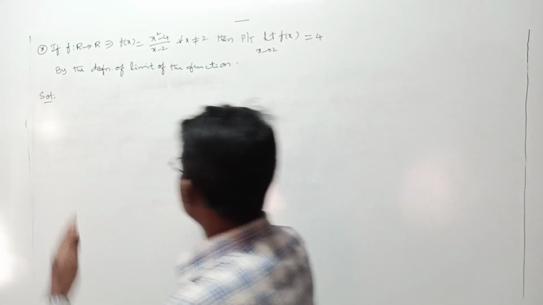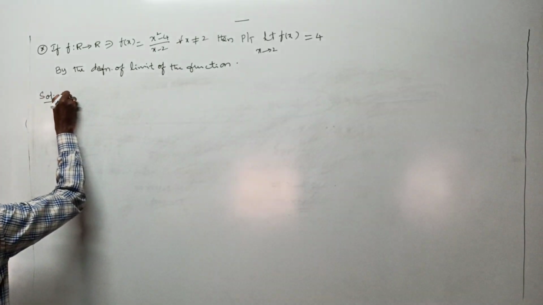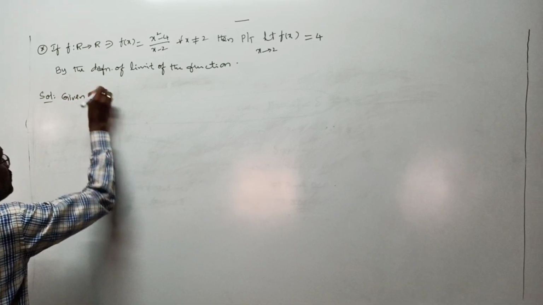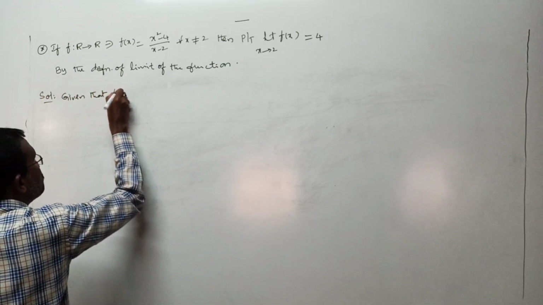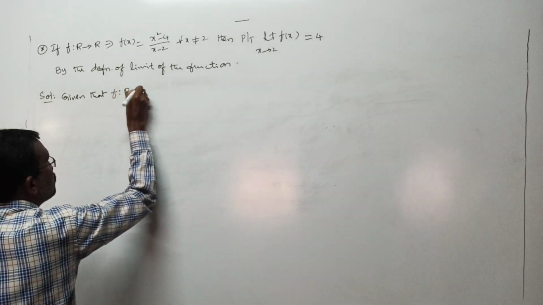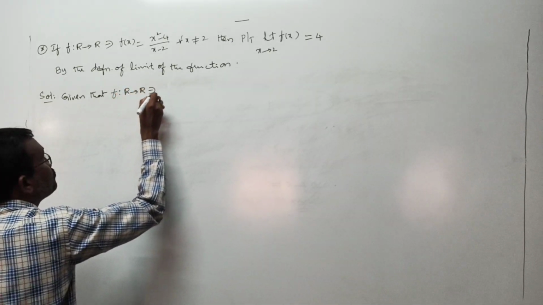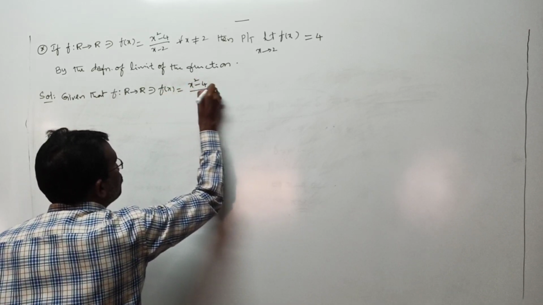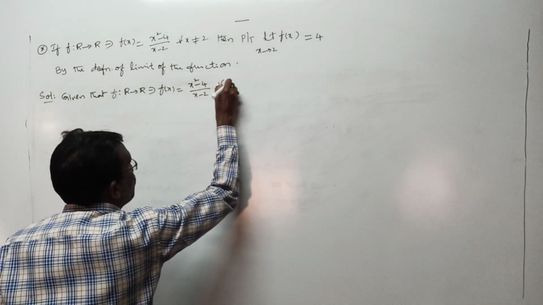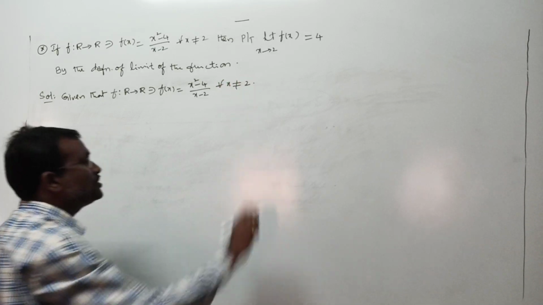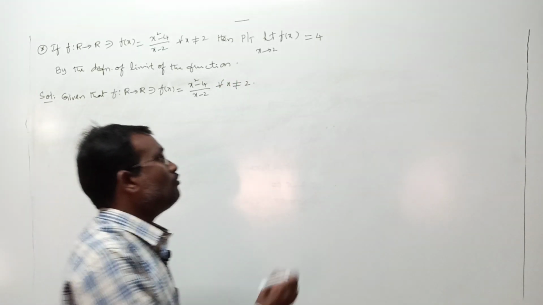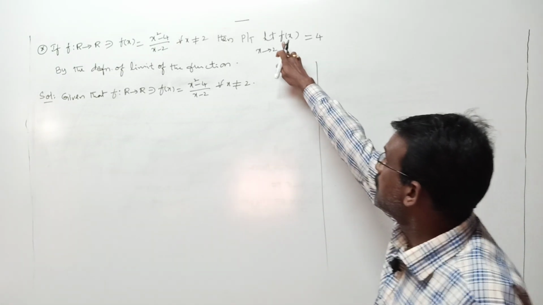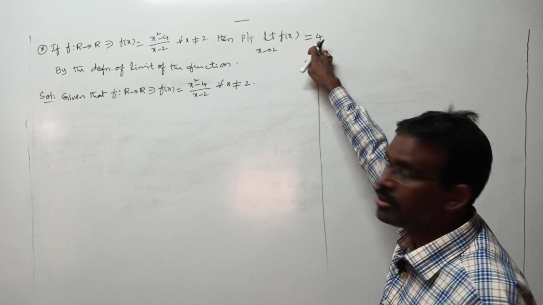Now first of all I want to take the given conditions here. Here what is given? In the statement they are giving that f is a mapping from R to R such that f of x is equal to x square minus 4 by x minus 2 for all x not equal to 2. This is the given condition for you. Now what we have to prove here? Here you have to show limit f of x as x tends to 2 equal to 4.